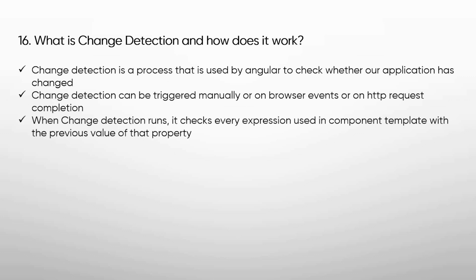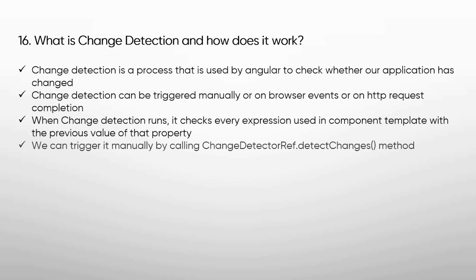When change detection runs, it checks every expression used in the component template against the previous values of that property. If it finds any changes, then it reflects those changes in the DOM. We can trigger it manually by calling the ChangeDetectorRef detectChanges method. Just like this, we can detect the changes manually.